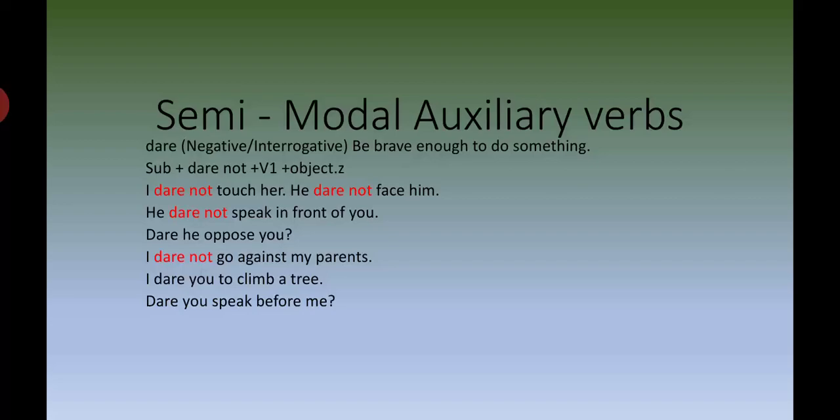Clear? Then we can ask questions also. Dare he oppose you? It's a question. Otherwise, in a negative sentence we have to use dare not: subject plus dare not plus V1 form of the verb plus object. Example, one more: I dare not go against my parents. Then, dare you speak before me?